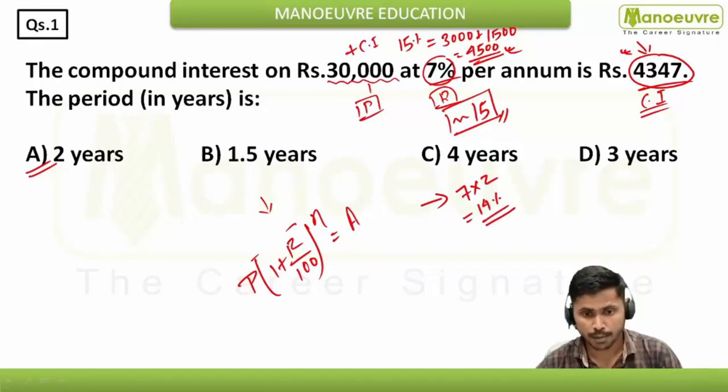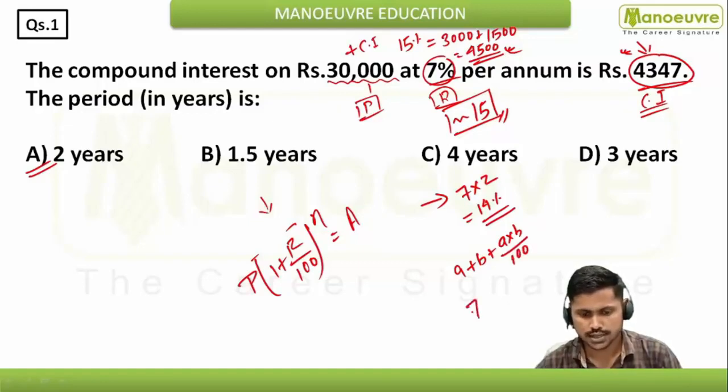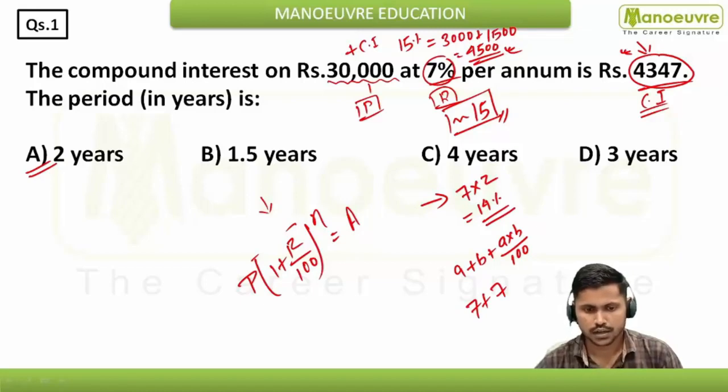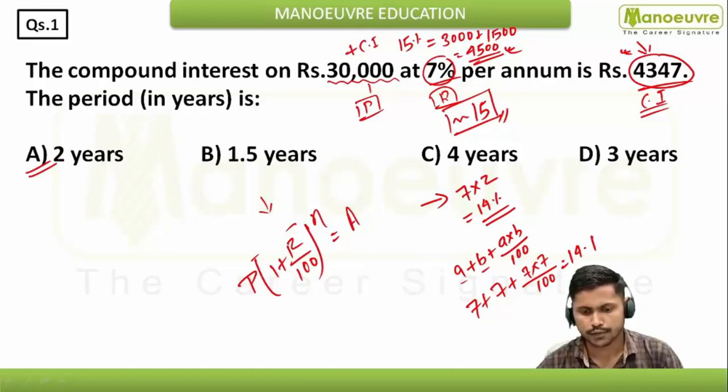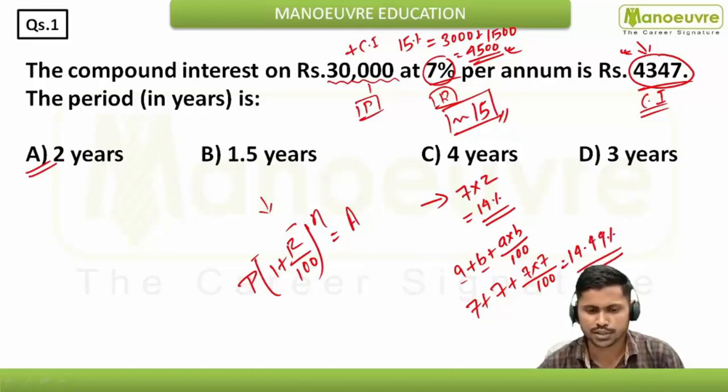But for compound interest, you have to apply this formula: A + B + AB/100, right? So here 7 + 7, because here A and B are nothing but 7, plus 7 into 7 by 100. So directly you will get 14.49%, which is nothing but approximately 15%, right?